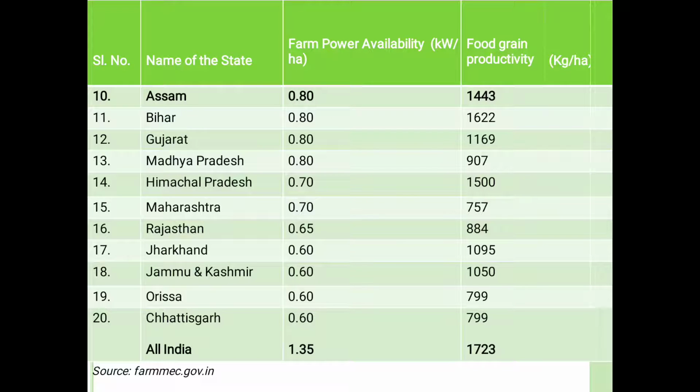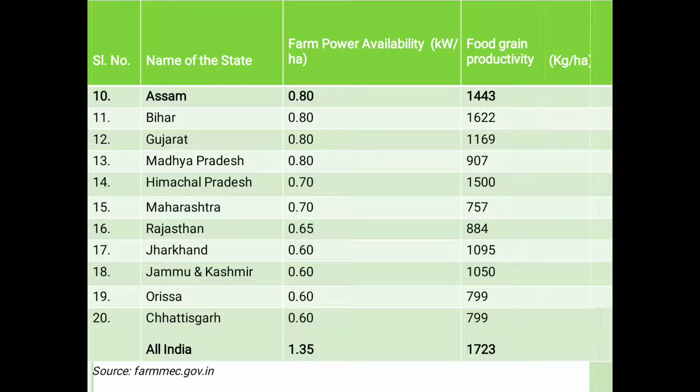Maharashtra, highlight this point: 0.70 kilowatt per hectare farm power availability and 757 kg per hectare productivity. Rajasthan: 0.65 kilowatt per hectare and food grain productivity of 8084 kg per hectare. Jharkhand: 0.60 and 1095 kg per hectare.